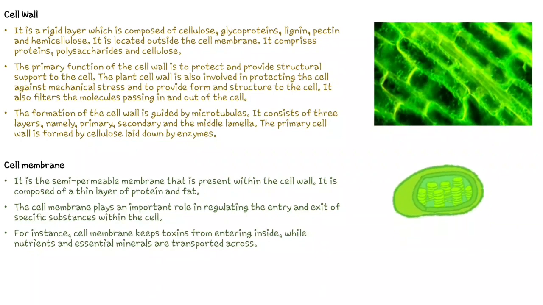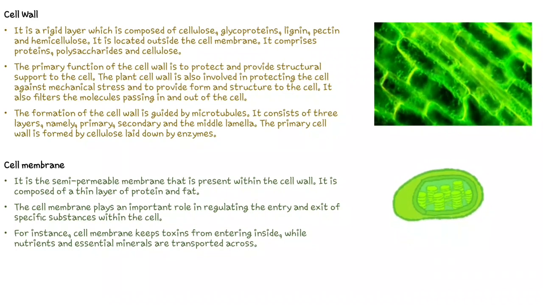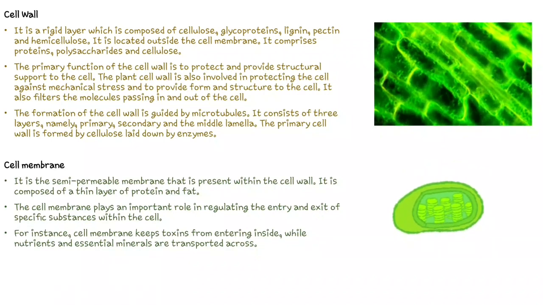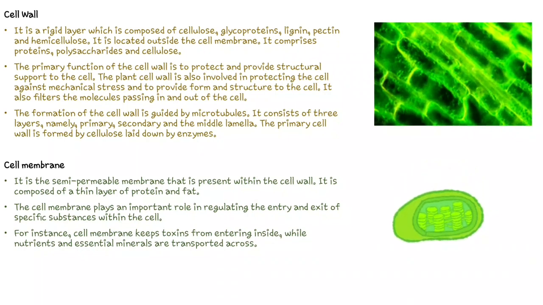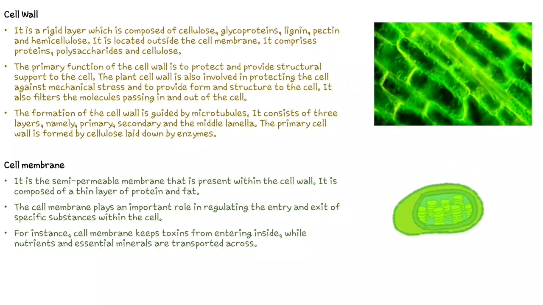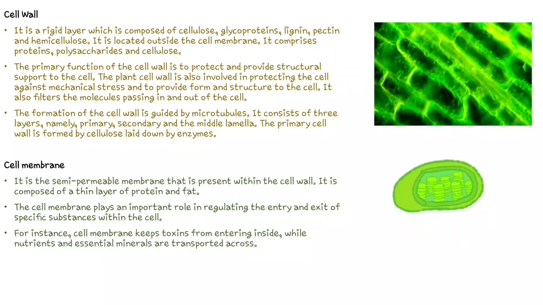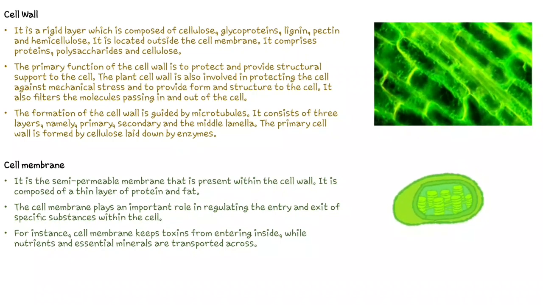So the primary function of the cell wall is to protect and provide structural support to the cell. The plant cell wall also protects the cell against mechanical stress and forms the structure of the cell. It also filters the molecules passing in and out from the cell. So as I told you, the cell wall does not only give shape to the cell, it also does the work of protecting the cell from outer hazards.